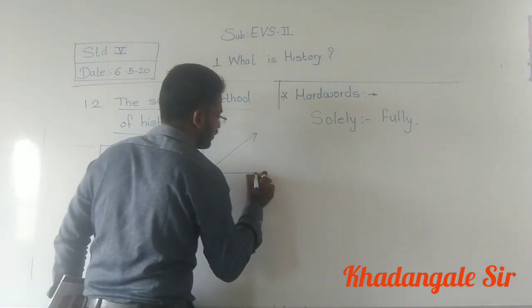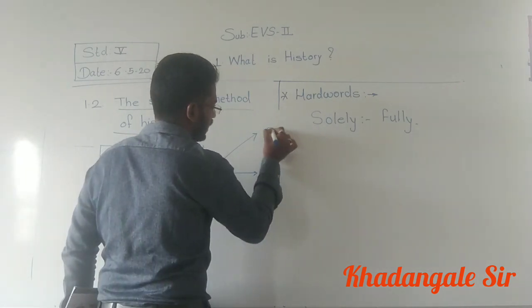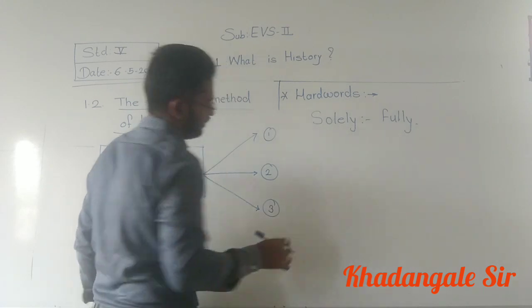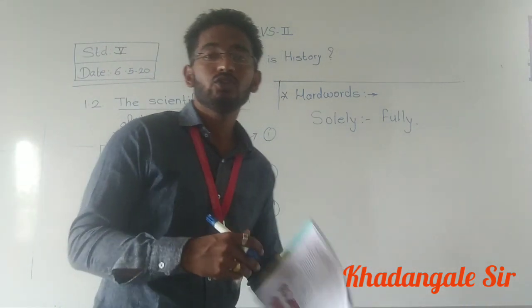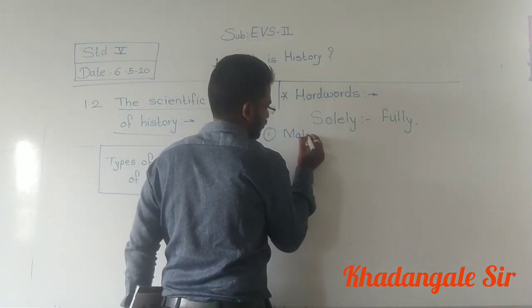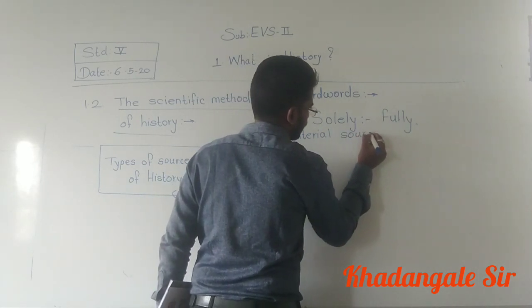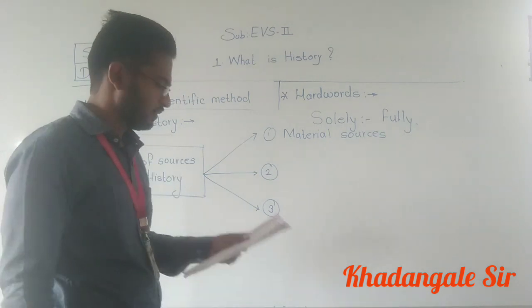One, two, three. One number, two number, three number. So, which is the first type? Material sources.